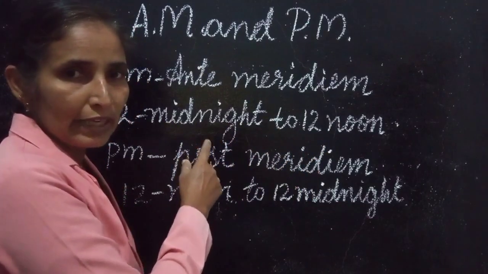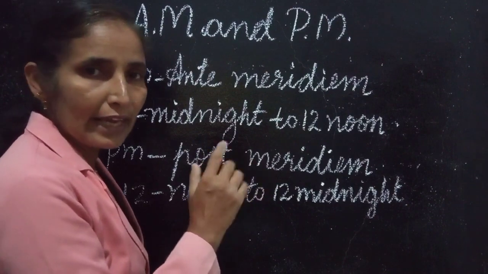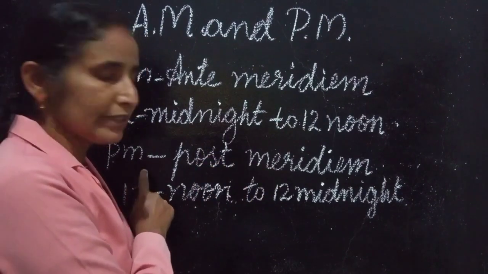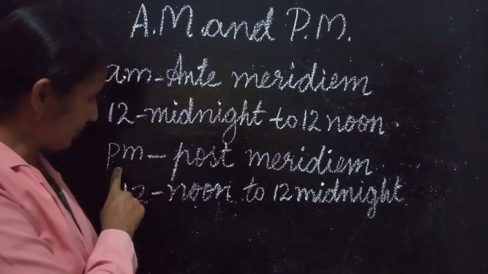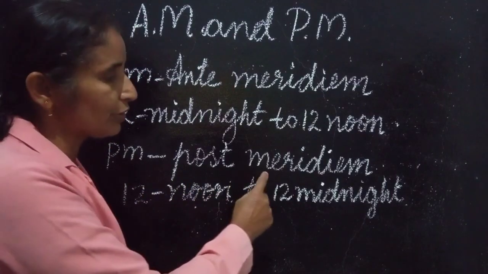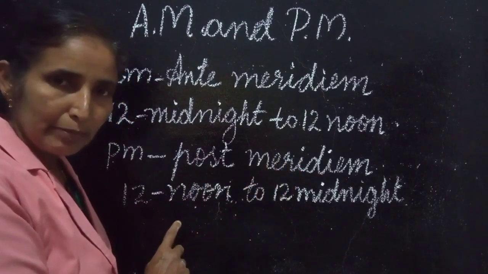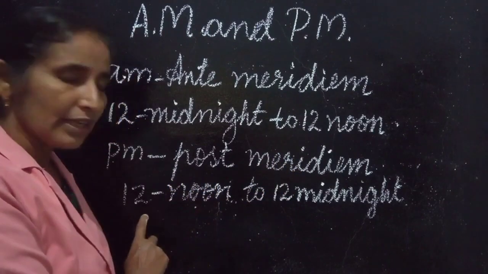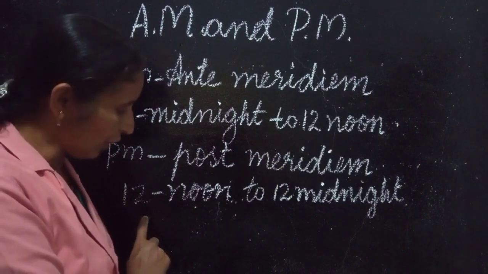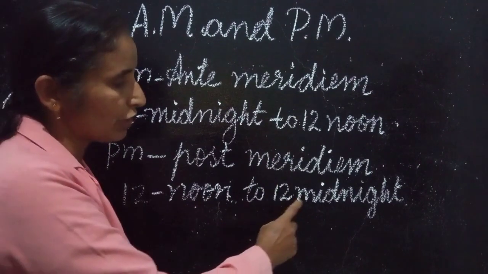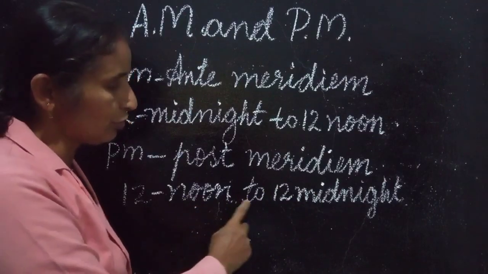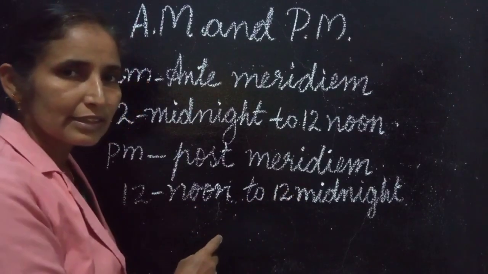After 12 midnight, we can say that it is AM. And next is PM. PM is the short form of post meridian. It starts from 12 noon to 12 midnight.